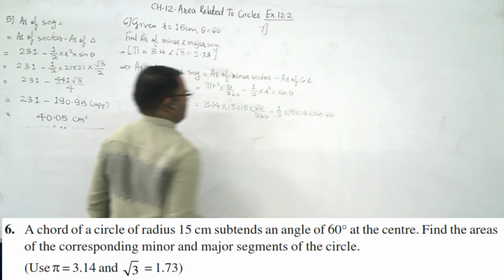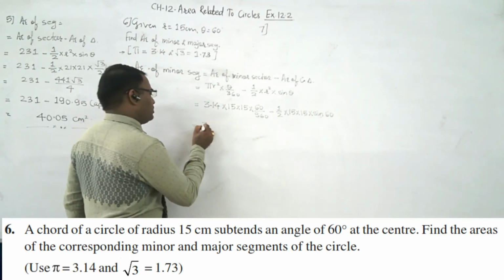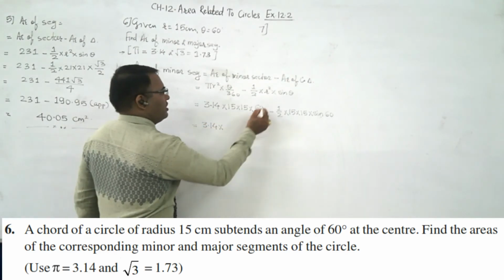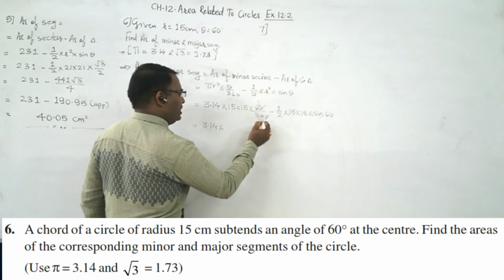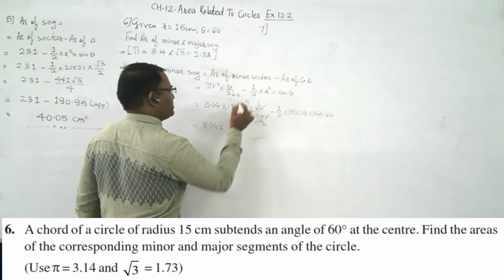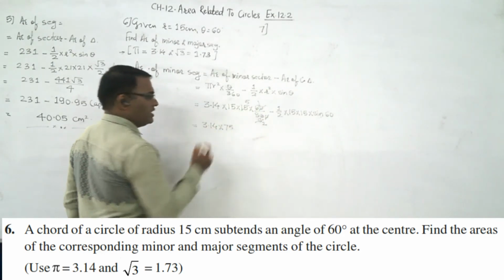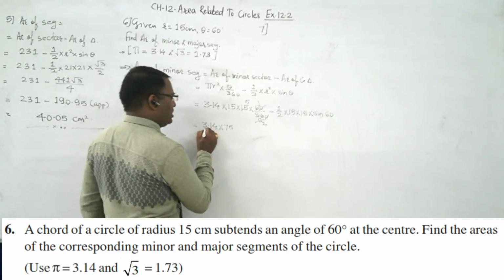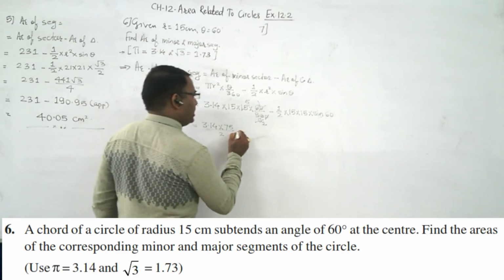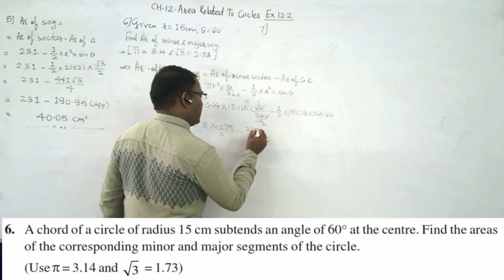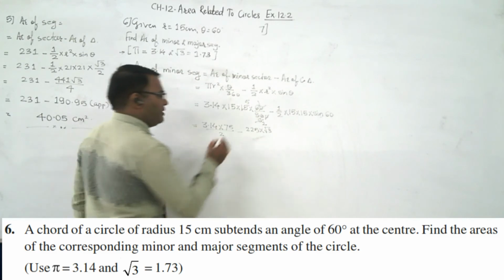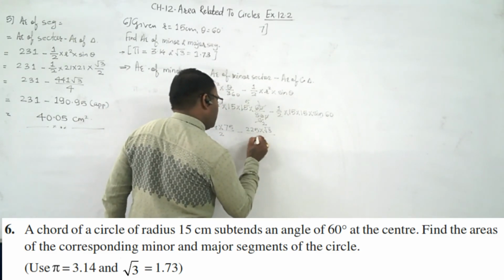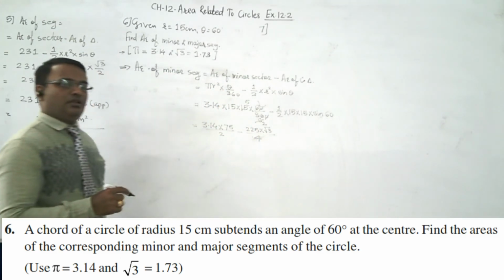Sin 60, which is equal to 3.14, cut the zeros, 6 1s are 6, 6 6s are, so 3 2s are, 3 5s are, so 75 will come here, 5 5s are divided by 2. Here also 225 root 3, sin 60 is what? Root 3 by 2, so divided by 4. Right or wrong?